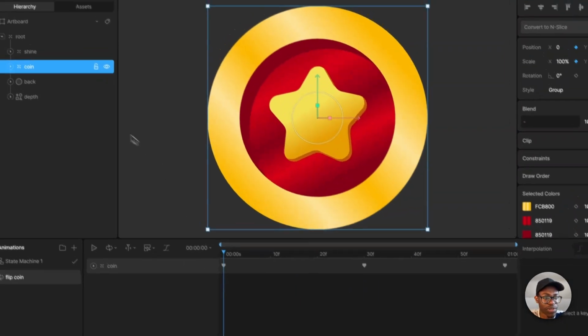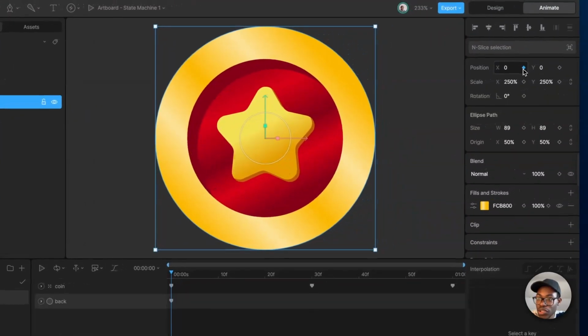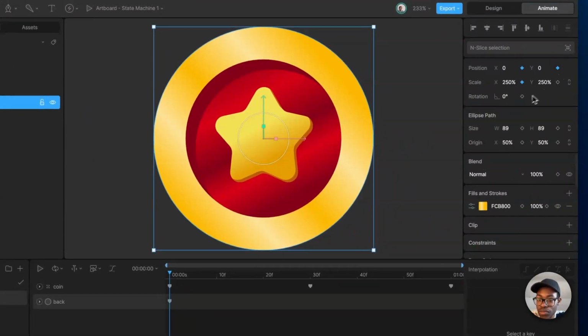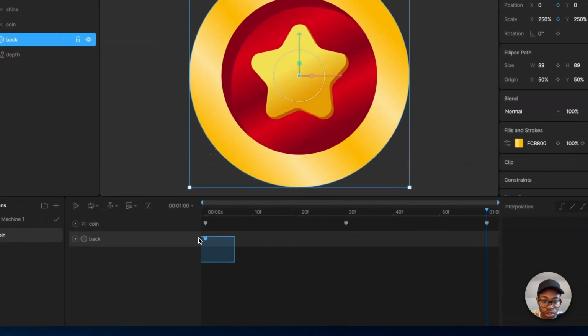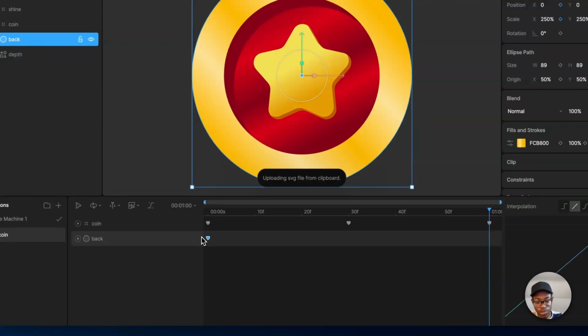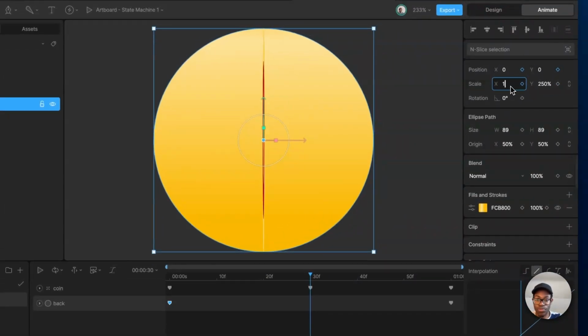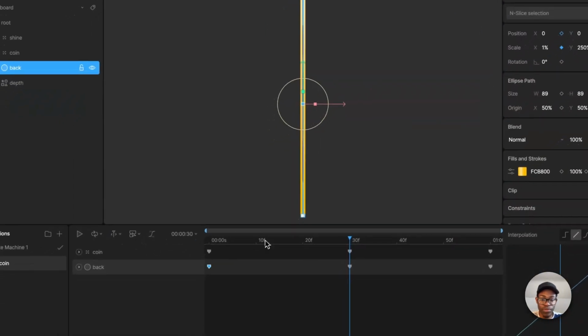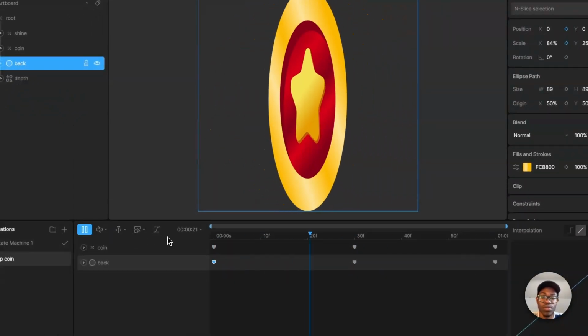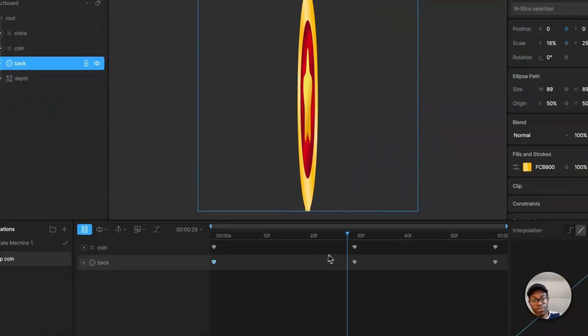So now we can do the same thing for the back again. So the back, coming over here. You can just copy the keyframe if you don't want to do it all over again. Copy and paste. And then come to the middle. Let's come here, 1. So now if you play it, feels like magic, right? Yep.